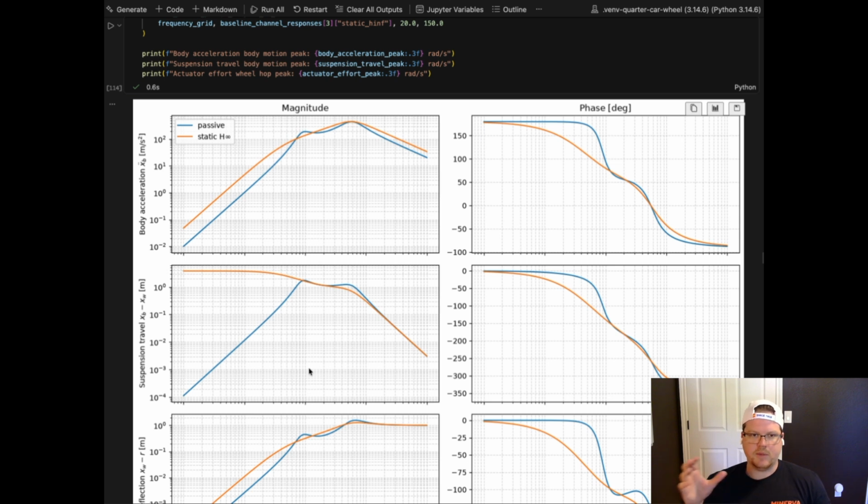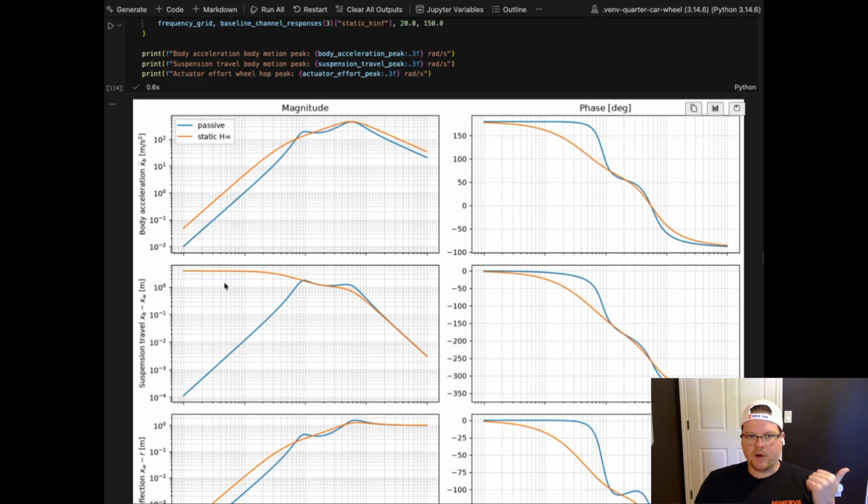Again, we're not shaping anything, so this is just penalized across the frequency spectrum. Whereas for the passive, basically, the gain is increased till that peak resonance around 10 to 30, and then it rolls off. So that is an interesting artifact that we'll see later in the actual step responses as well, where we're allowing for more suspension travel.